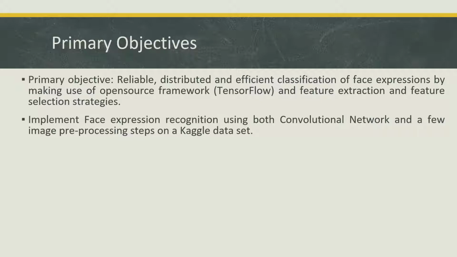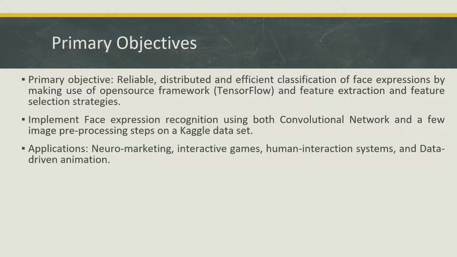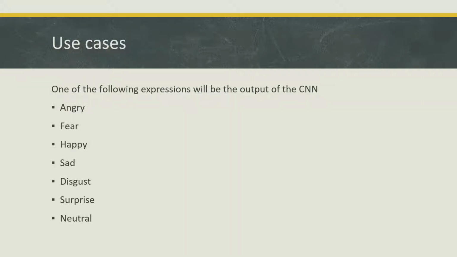And we implement here a face expression recognition using both convolutional network and a few image preprocessing steps on a Kaggle dataset. And face expression recognition finds its applications in human interaction systems, data-driven animation, interactive games, and neuromarketing. And the use cases for this project will be to identify one of these expressions for the image: angry, fear, happy, sad, disgust, surprise, and neutral.